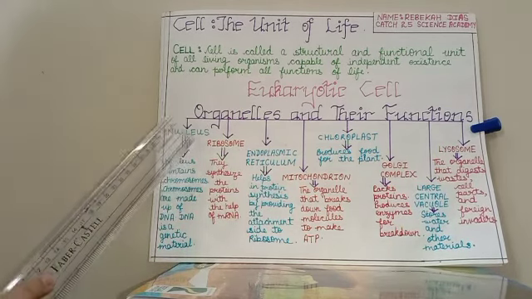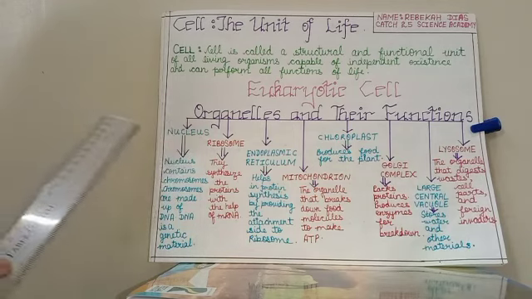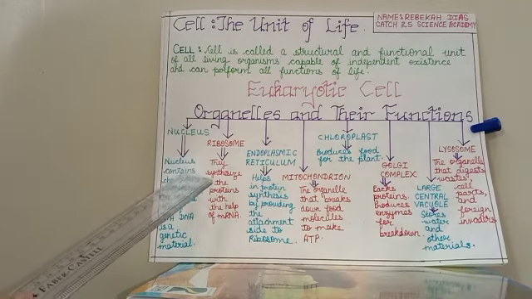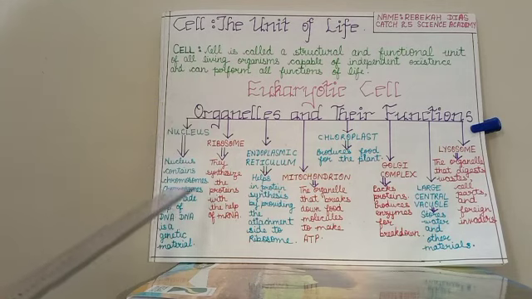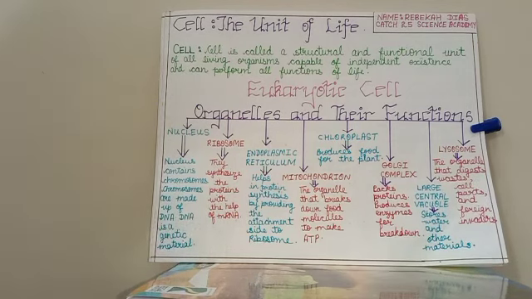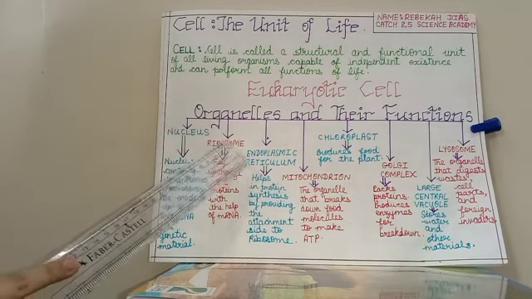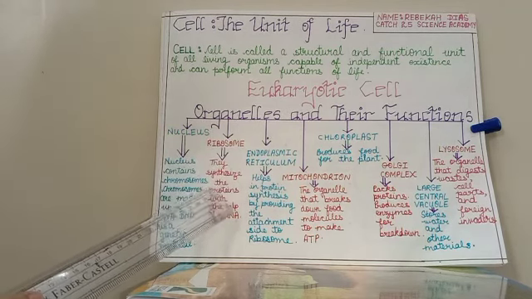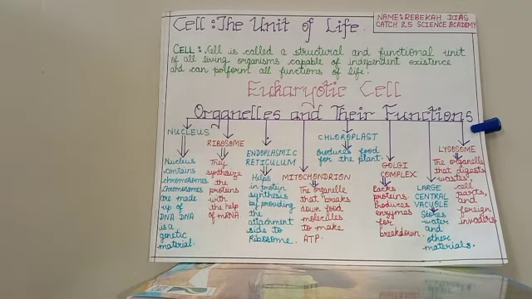Let's go. Now, the function of the nucleus: the nucleus contains chromosomes. Chromosomes are made up of DNA, and DNA is a genetic material. In short, we can say that the nucleus contains the cell's DNA. Next is ribosome. They synthesize the proteins with the help of mRNA. In short, it means that amino acids are hooked together to make proteins.